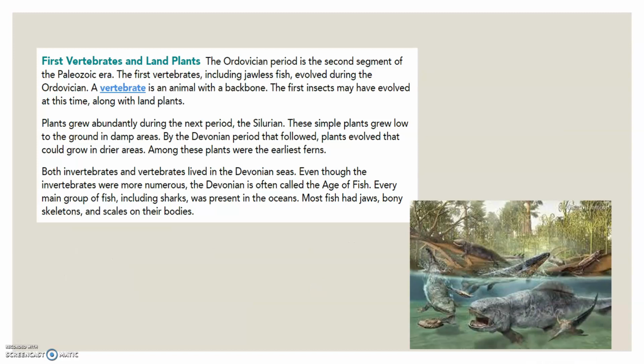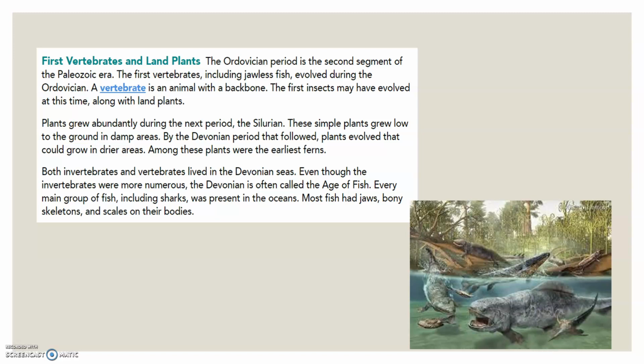Now, the Ordovician period, the second segment of the Paleozoic era. Remember that eras are huge time spans broken down into smaller time segments known as periods. Well, the Ordovician period here is the second segment, and here are the first vertebrates, including jawless fish that evolved during this time, and vertebrates are animals with backbones. The first insects may have evolved at this time too, along with the land plants. Those land plants are going to become important very soon.